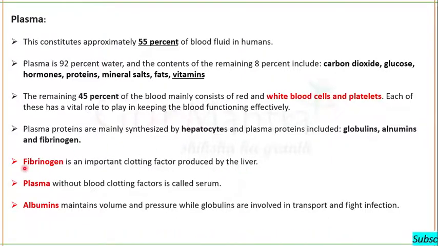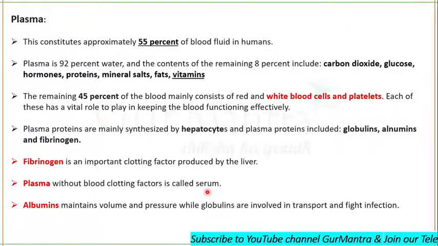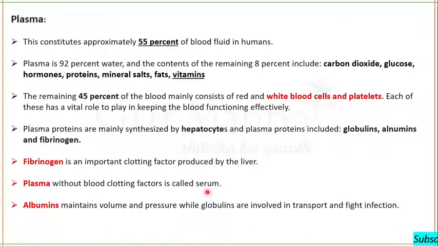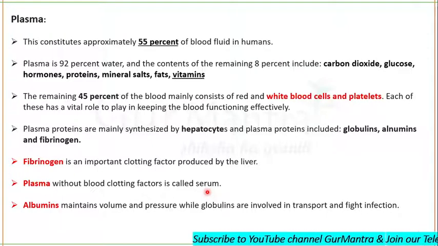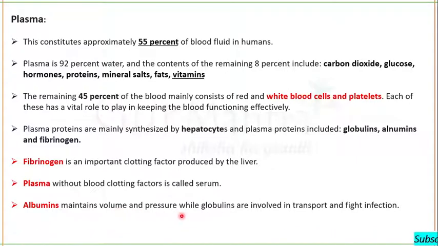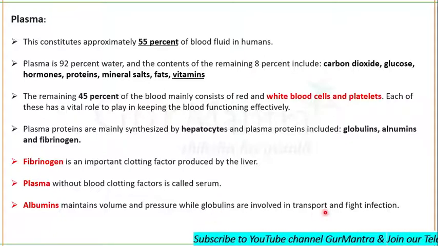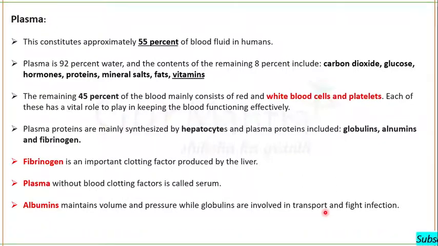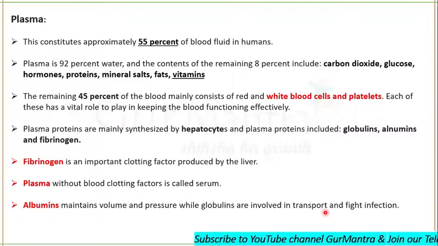If there is no blood clotting factor in the plasma, then this plasma is known as serum. Serum is similar in composition to plasma, but it does not have the blood clotting factor present in plasma. Albumin maintains volume and pressure, while globulins are involved in transport and fighting infections. These are specific functions of the proteins found in plasma. Remember, fibrinogen is a blood clotting factor.